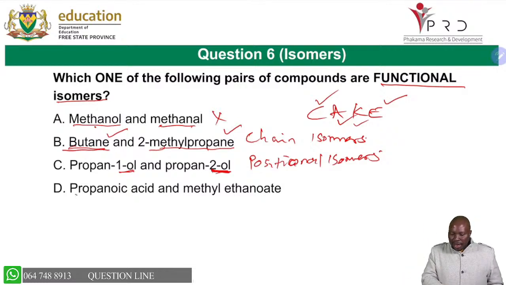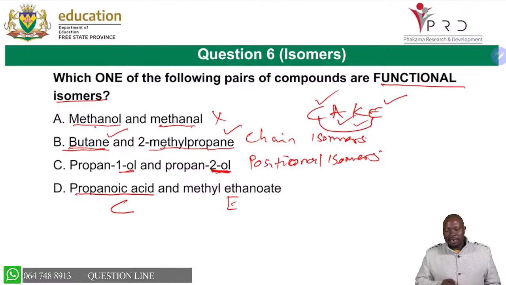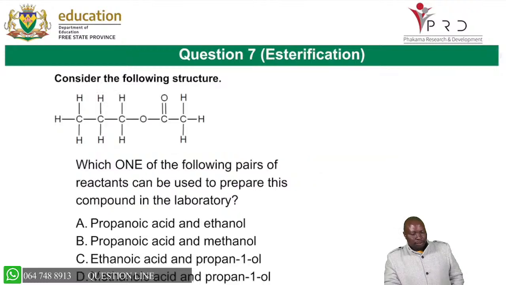So you can see we have no other choice. We are having here a carboxylic acid, our C, and an ester here, or C like that in our cake. We know that a carboxylic acid and an ester are functional isomers, and aldehyde and ketone are functional isomers. So you are able to know that your answer there is number D, and then you are able to move.